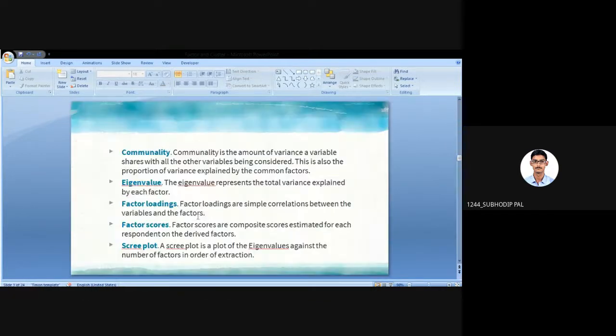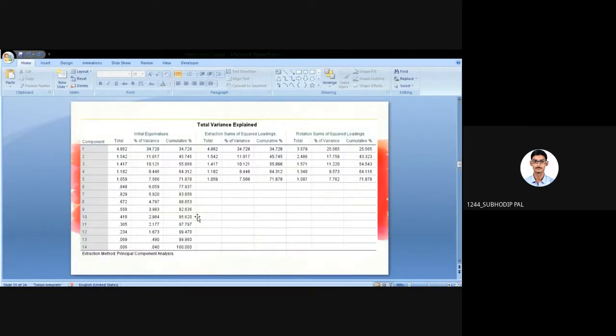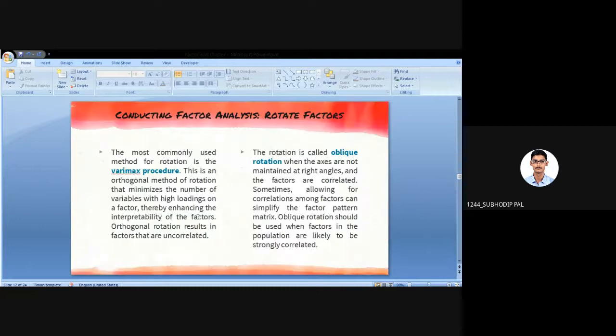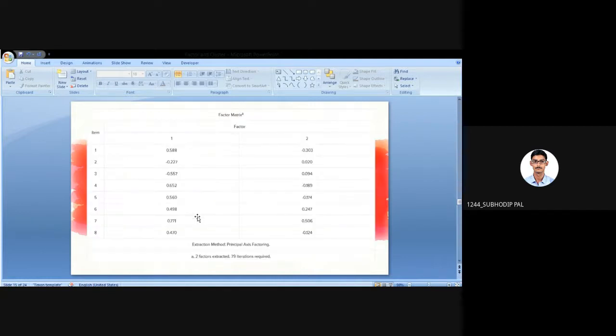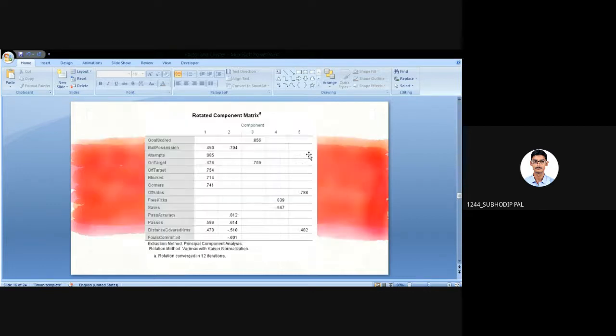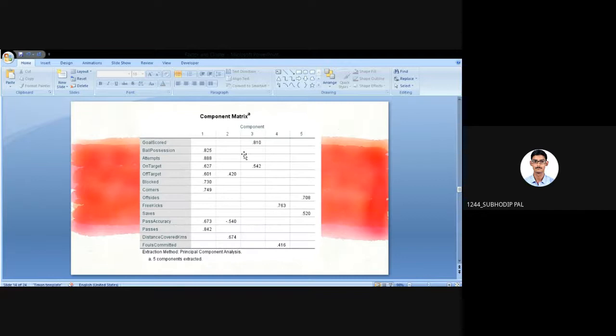Next one is factor score. So factor scores are composite scores estimated for each respondent on the derived factor. So factor score, let me see here. Yeah, this is the factor score. For factor 1, this is the score, for variable 1 and variable 2, this one. So this is actually the factor score.